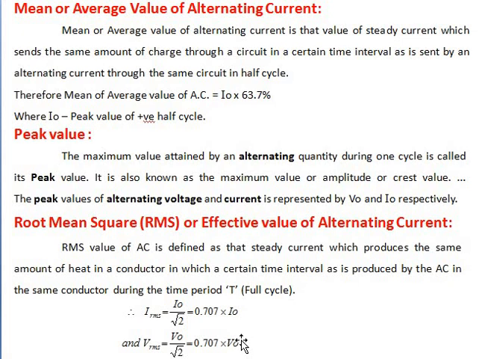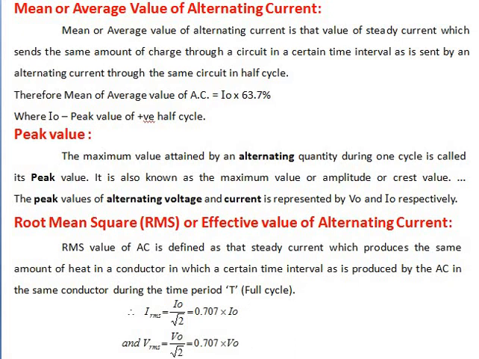Basically, dear students, the root mean square RMS value of an alternating current is equal to 70.7% of its maximum value, and it is a stable steady current of 70.7% of its maximum value of current or maximum value of alternating voltage. Okay, the definition is like this, you can go through it.